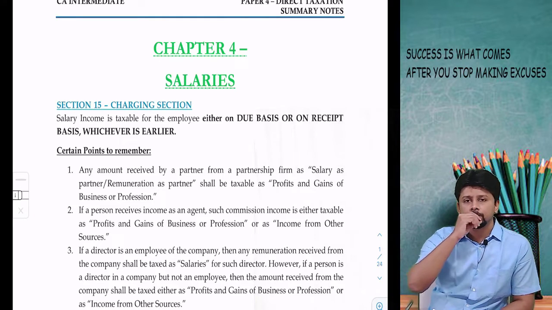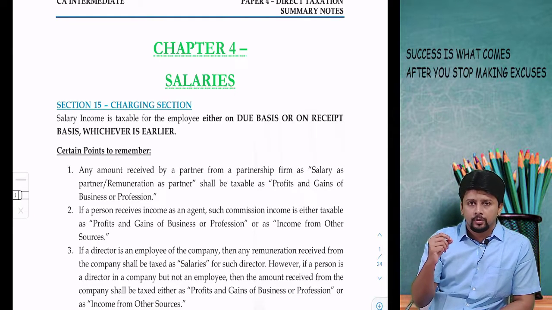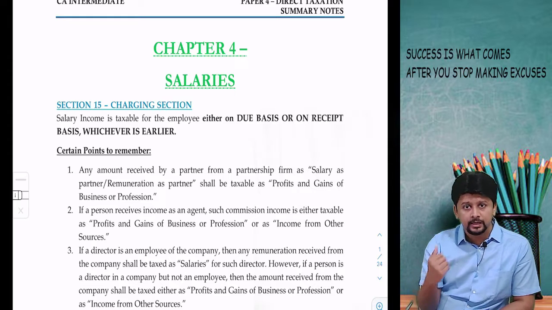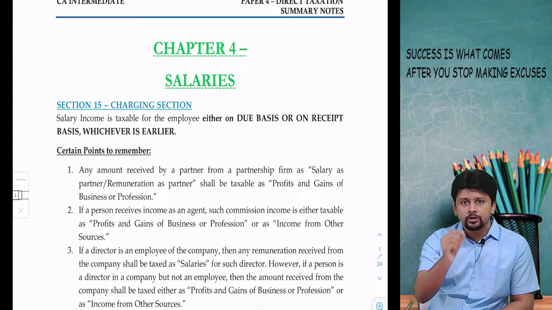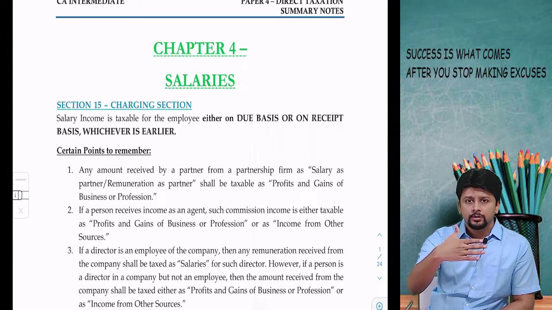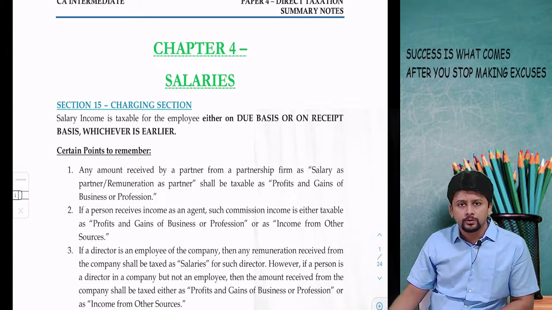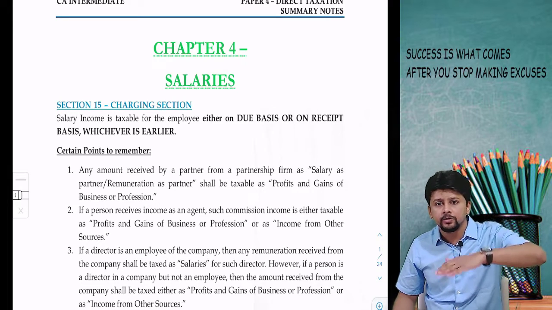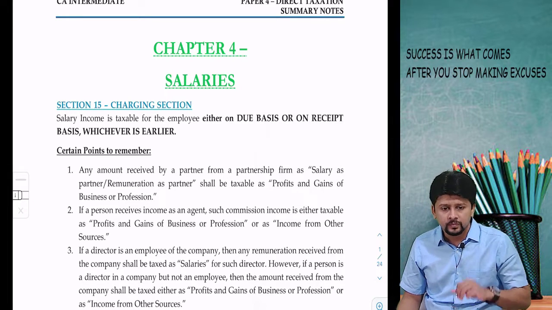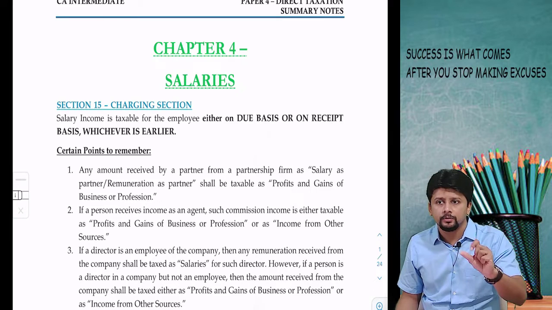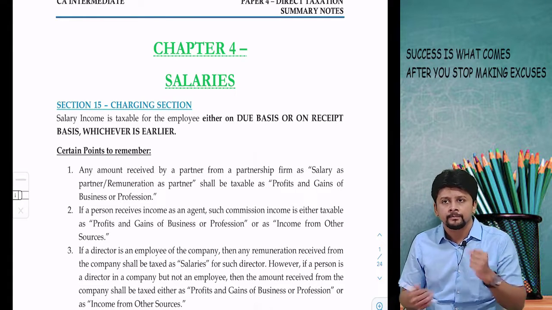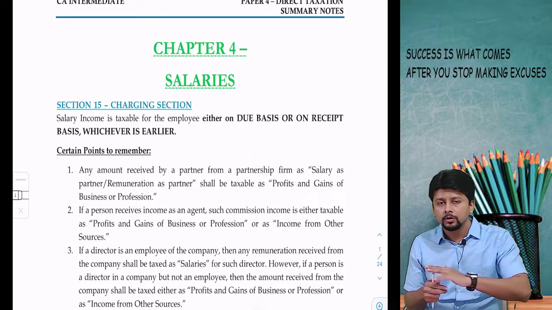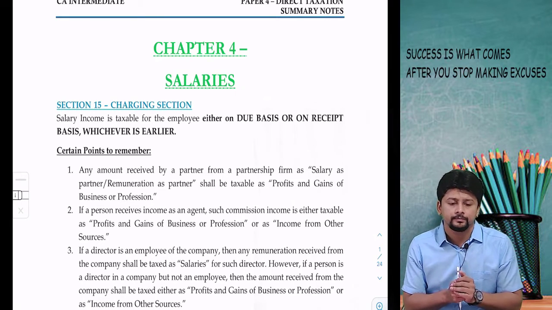The reason being, as an employee, when you receive salary income, it is not just one fixed amount that is given to you as salary. That fixed amount is split into various small amounts, and salary is paid to you in different ways. And for every type of salary that is paid, there is a provision created in the Income Tax Act, either for giving an exemption or for making it taxable.